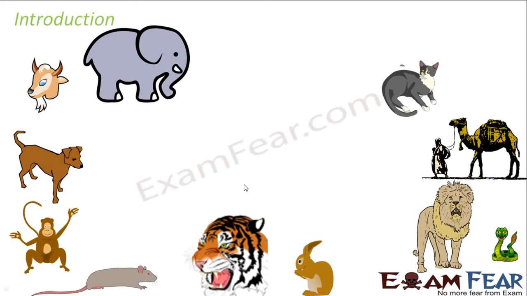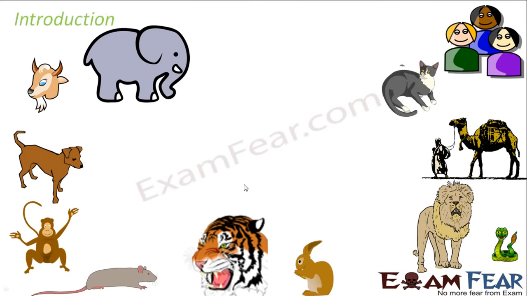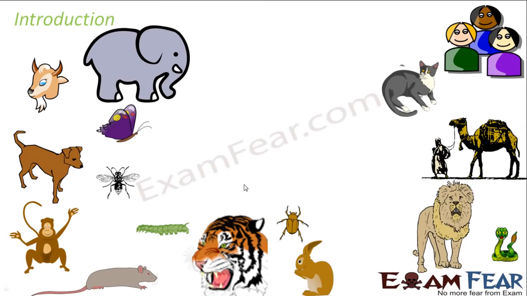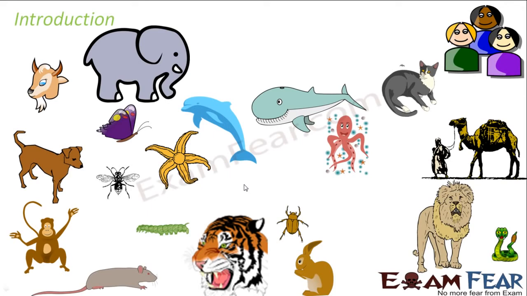Not only these are the different varieties of life forms, besides that, we human beings, we are also an important form of life. There are small insects, butterflies, houseflies, mosquitoes, cockroaches, so many worms. You have a vast diversity of life in the water, whether it is the sea or a pond or a lake. You have a variety of living organisms living there. For example, the dolphins, sharks, fishes, octopus, so many different types of life.